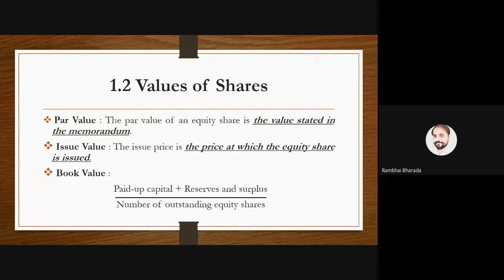Next one is issued value, or issue value. It is the value at which shares are issued or offered to potential shareholders. Here we have three different conditions. If the company issues the shares with a premium, then the issue price means face value plus premium. Suppose face value is 100 and the company has issued the shares with a 10% premium. Can you tell me the issue price?